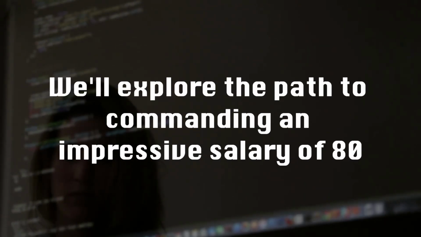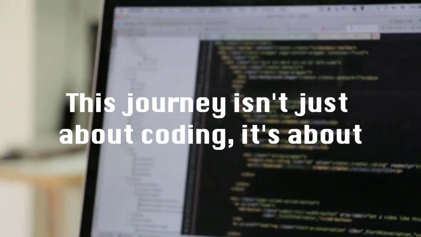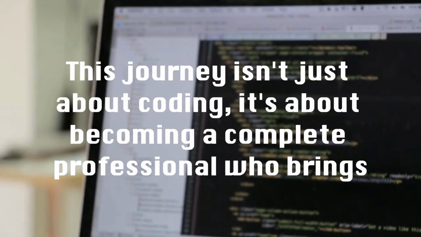We'll explore the path to commanding an impressive salary of 80 lakhs per annum, a goal that's absolutely achievable with the right strategy and dedication. This journey isn't just about coding. It's about becoming a complete professional who brings substantial value to organizations.